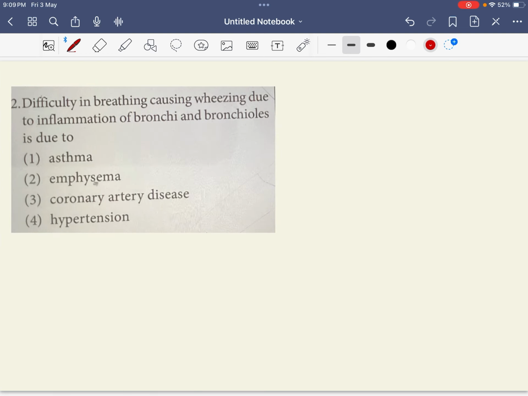Difficulty in breathing causing wheezing due to inflammation of bronchi and bronchiole is a case of asthma, not emphysema, not CAD, coronary artery disease, and neither for the hypertension. So your answer, yes, it's 1.